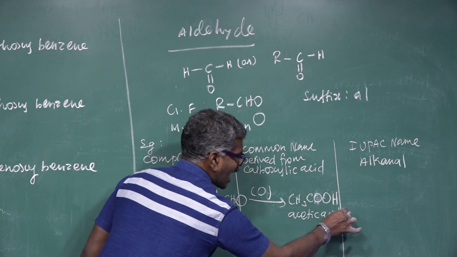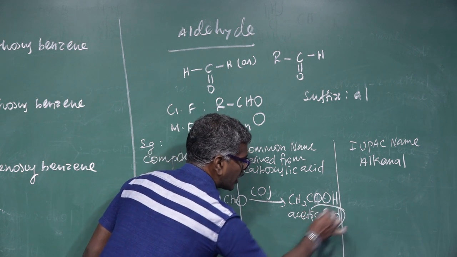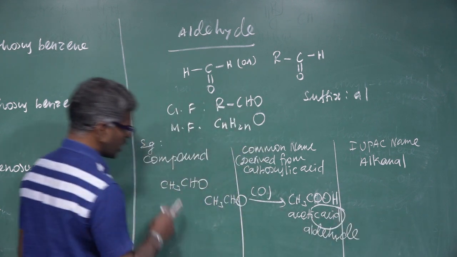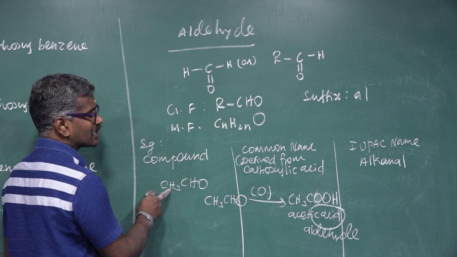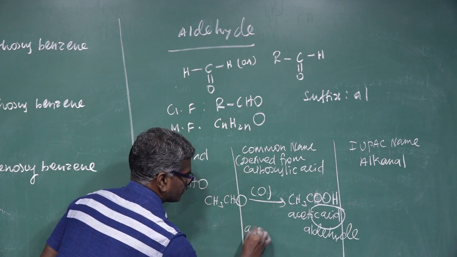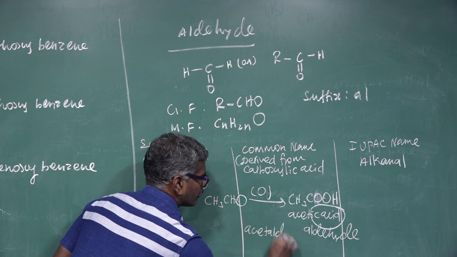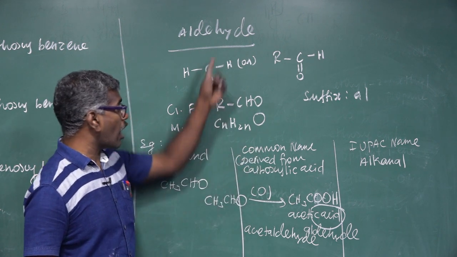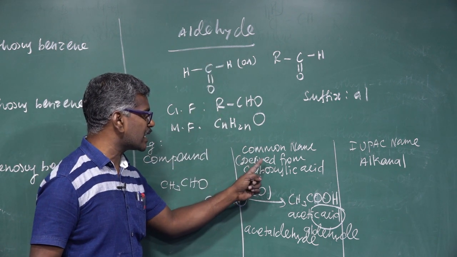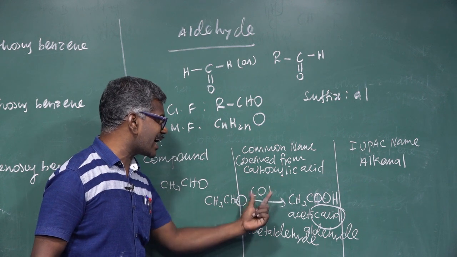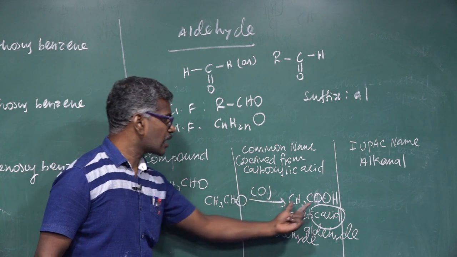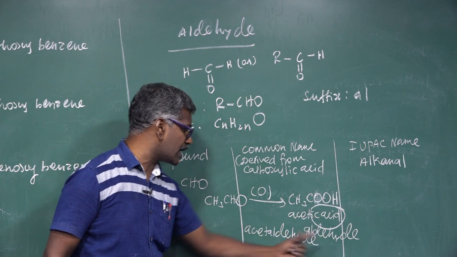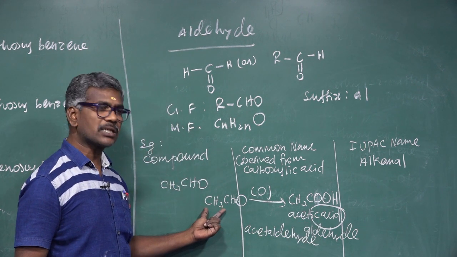Here, the ic acid is replaced by aldehyde. So this common name is acetaldehyde. The common name of an aldehyde can be derived from its carboxylic acid when oxidized. Carboxylic acid, for example acetic acid, ic acid replaced by aldehyde. This name is called acetaldehyde.